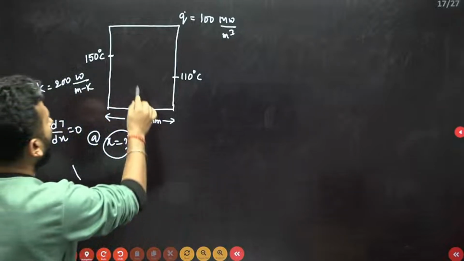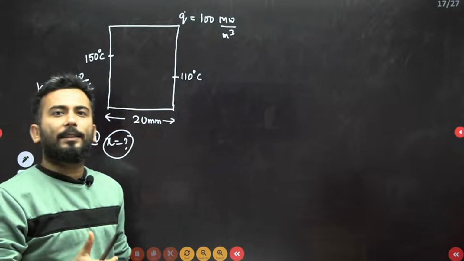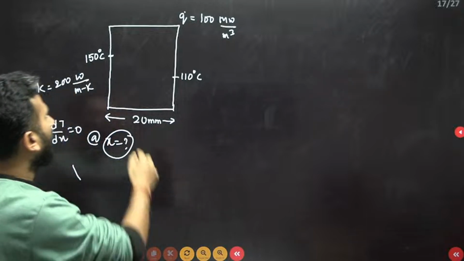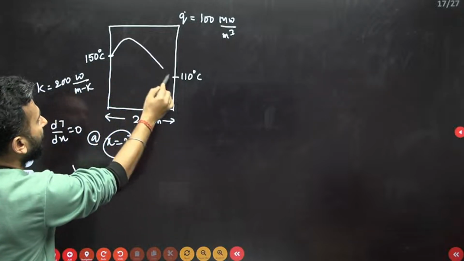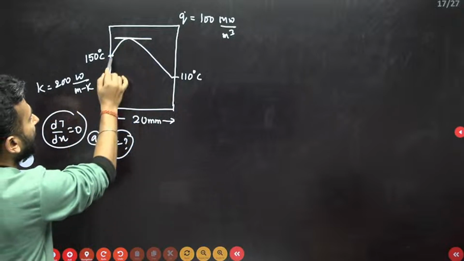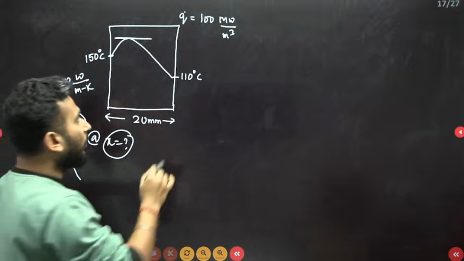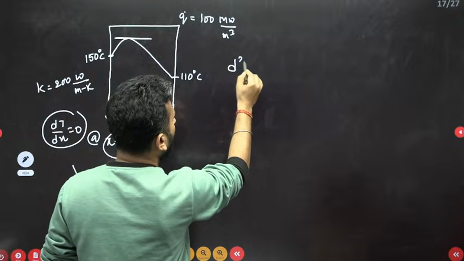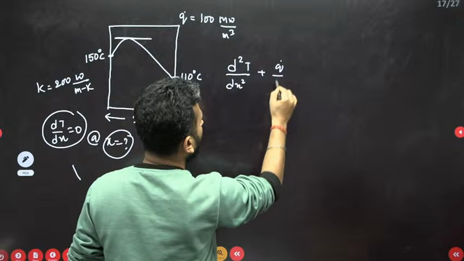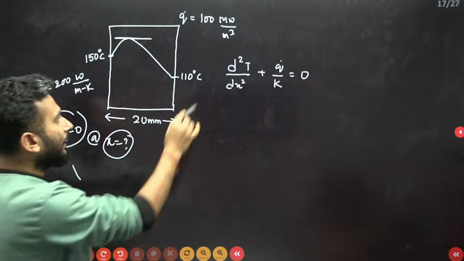My first question is, is the temperature profile going to be linear? You know that this is a heat generation case, so the temperature profile is parabolic in nature. Precisely, it will be something like this. He is asking where the slope is 0. dT by dx equal to 0 means, on this parabolic temperature profile, where the slope is 0. The basic equation to start with in any heat generation case of a plane slab is this one, right?